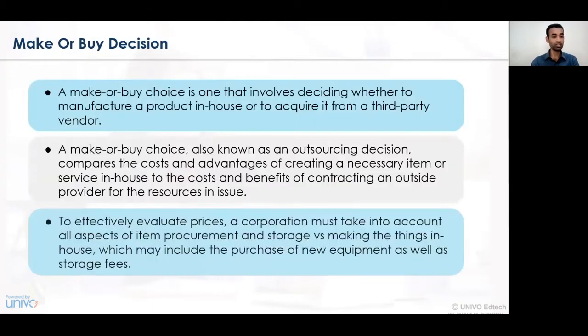In a particular organization, when a series of activities are being undertaken, we usually try to identify what amount of goods and services will be required. Those goods and services may be purchased from the open market, or they may be produced in-house. That is, the quantity of raw material required may be available within the department.